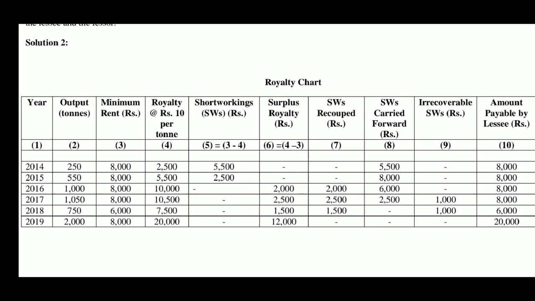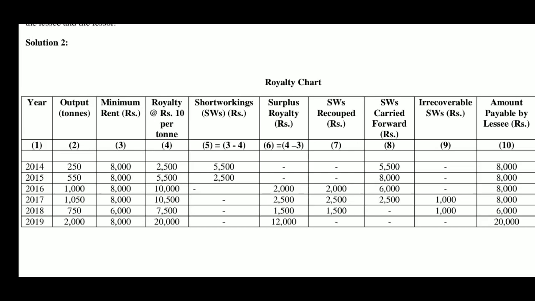So, 8000 is payable. Now, in the year 2018, minimum rent is 6000, royalty is 7500, 1500 surplus royalty is utilized for recoupment. Therefore, 6000 remains, that becomes payable to the lessor.